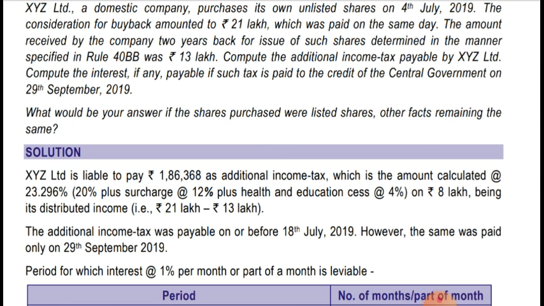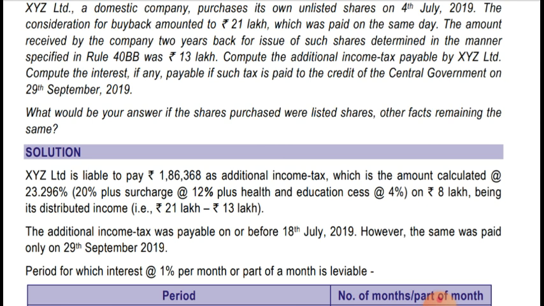How they have computed, I will show you. It is the amount calculated at the rate of 23.296%, that is 20% plus 12% surcharge plus health and education cess of 4%, as it is written in section 115QA that a domestic company shall pay tax at the rate of 23.296% on the distributed income, which shall be calculated as under: distributed income will be buyback price minus issue price.